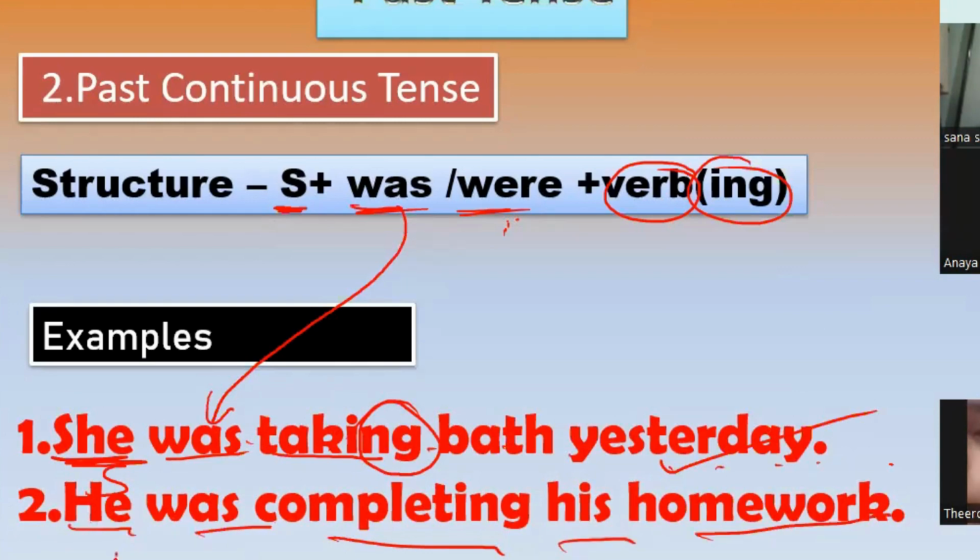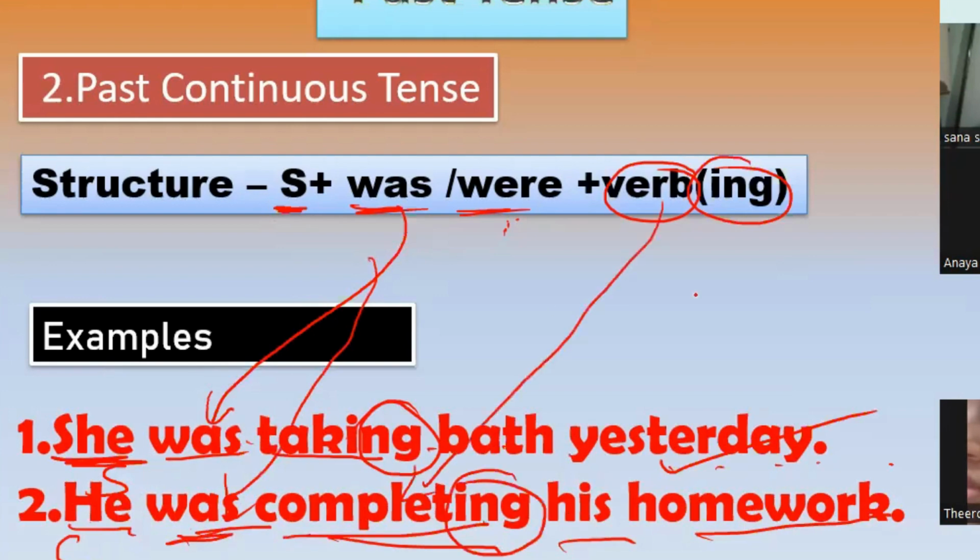So, is it following the structure? Let us see. He is the subject here, right? And was, yes, was there. And then completing, yes, the verb is complete in the ing form. Yes, it is exactly following the structure, right?